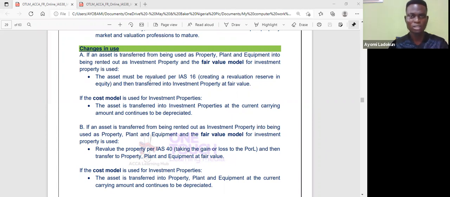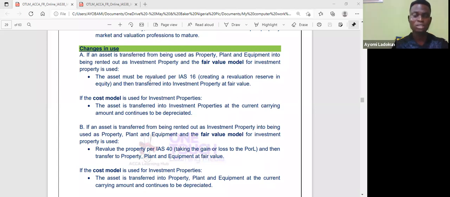The last time we met, we started discussion on IAS 40, but prior to that, we looked into IAS 38, that's intangible assets, where we said intangible assets are identifiable non-monetary assets without physical substance. We looked at accounting issues around the recognition of internally generated intangibles, and generally they are not recognized except certain conditions are met where development expenditure will require capitalization.